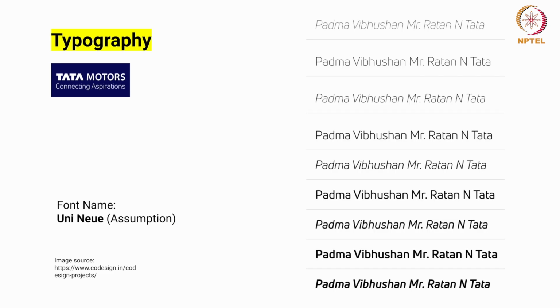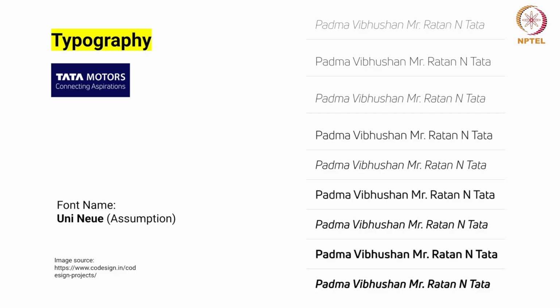Now we come to typography, which plays an important role as we discussed in the previous segment. This is my assumption, that the typeface name is Uninew, and it has a strong correlation with what I assume is the typeface. You can see it has a larger font family.